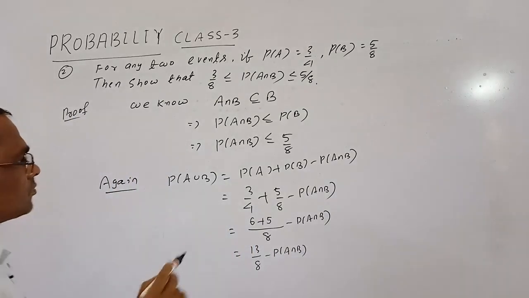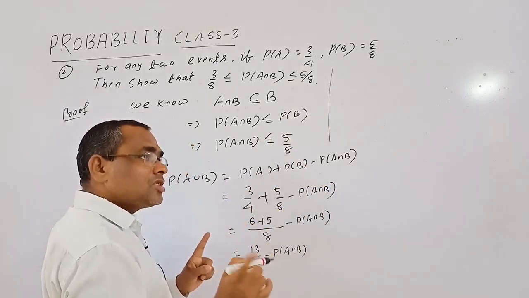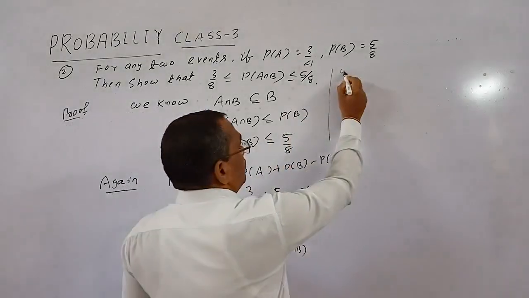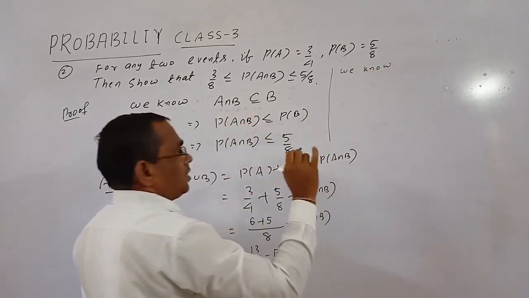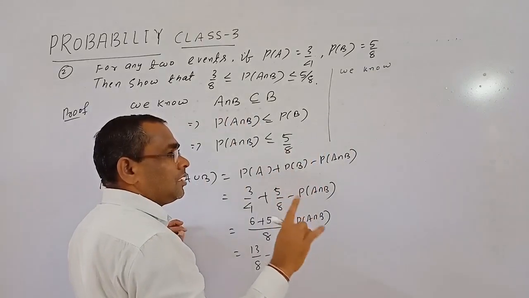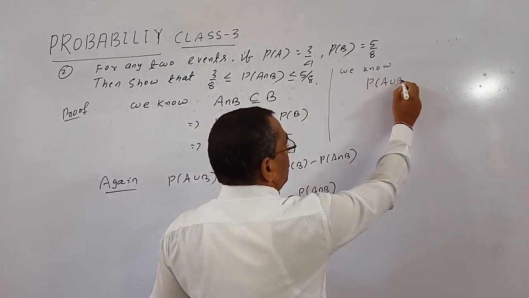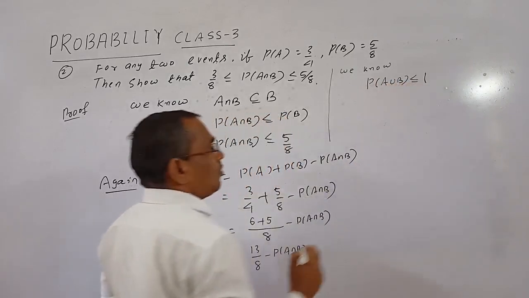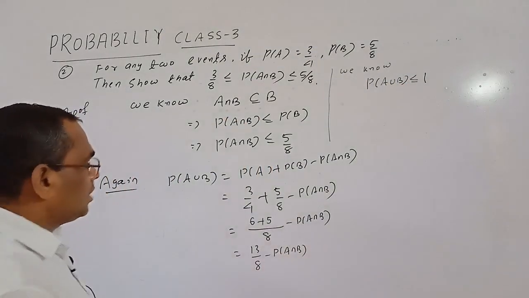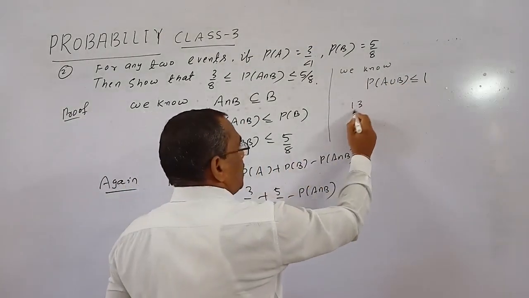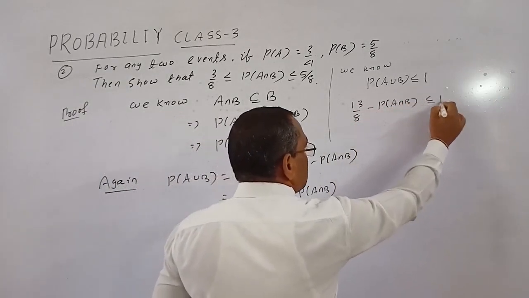But we know for any event the probability must be less than or equal to 1. We know the range of the probability. So P(A∪B) is less than or equal to 1. Okay, so what is P(A∪B)? P(A∪B) means 13/8 minus P(A∩B) is less than or equal to 1.